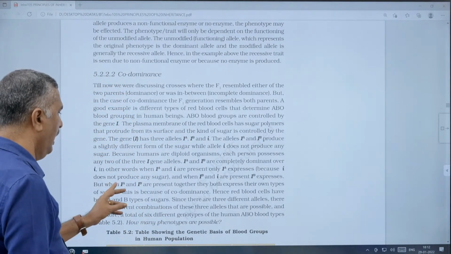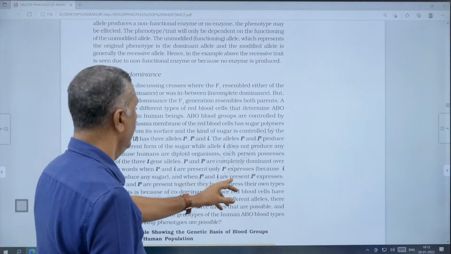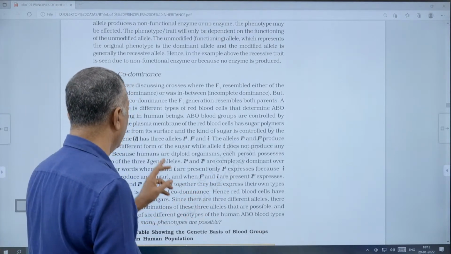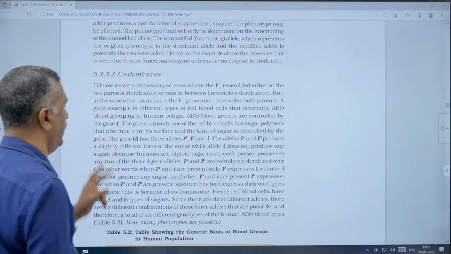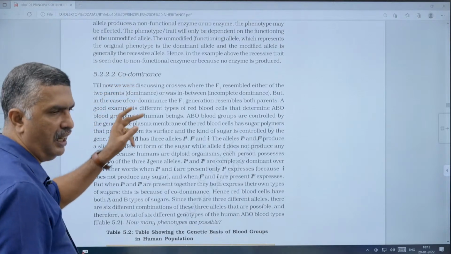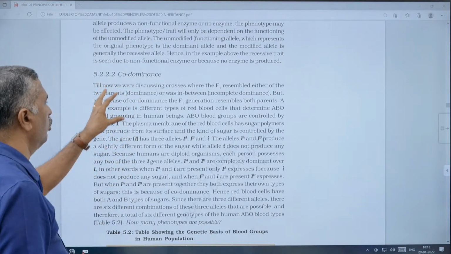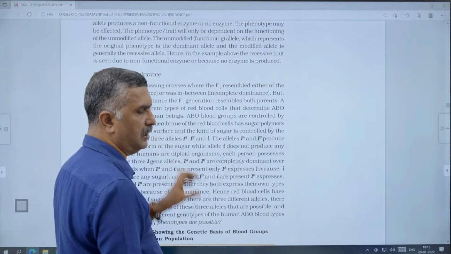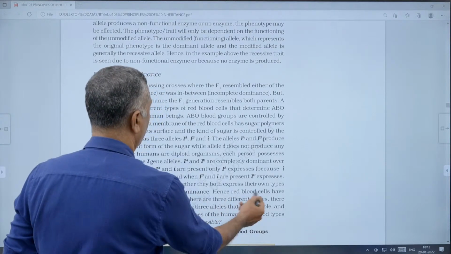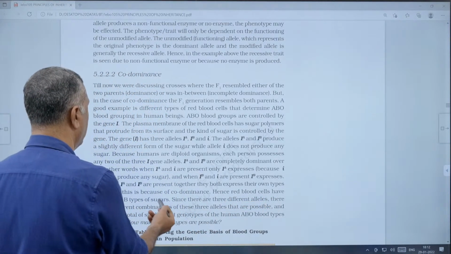The AB blood group is a typical example of codominance, coming under the ABO blood group system. Hence, red blood cells have both A and B types of sugars.